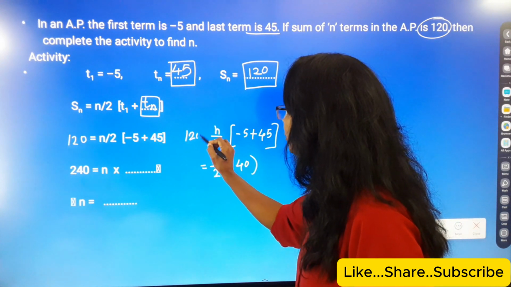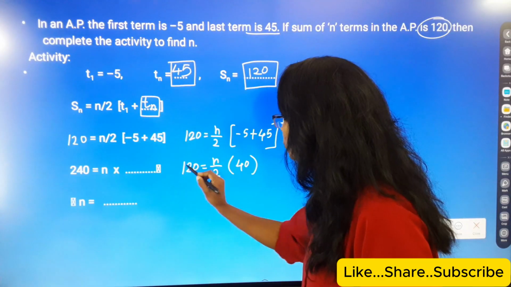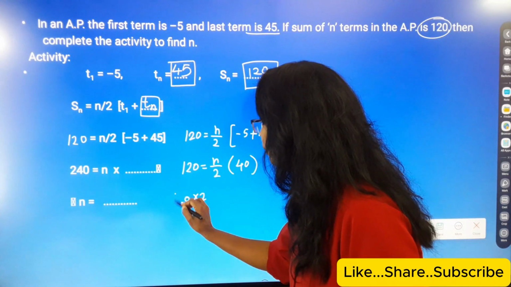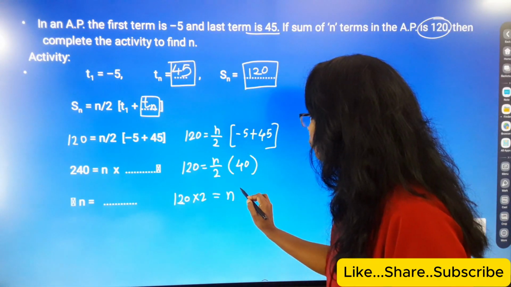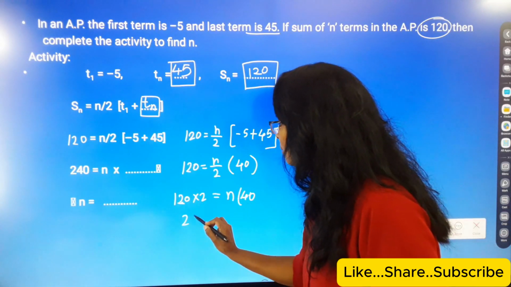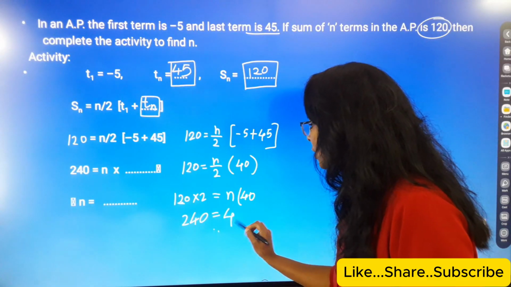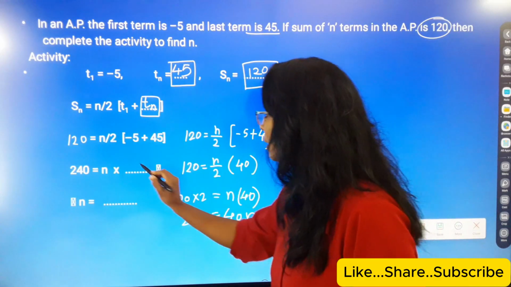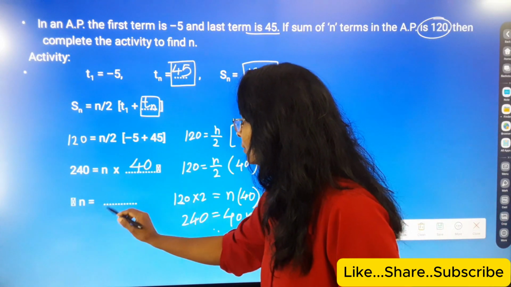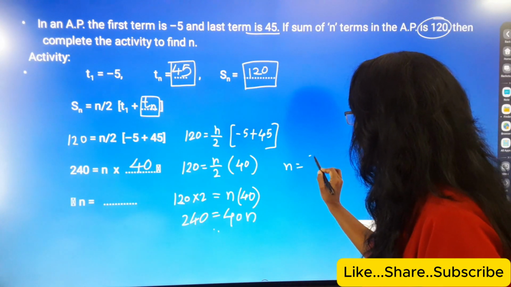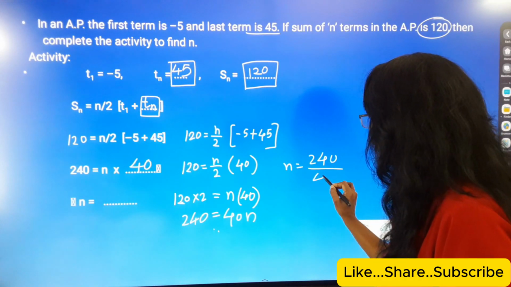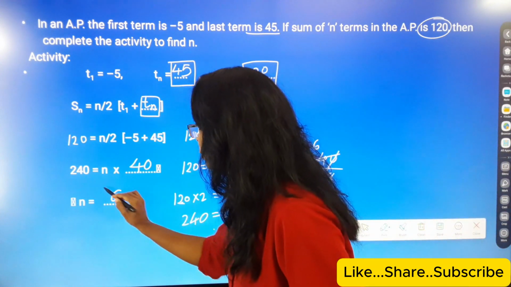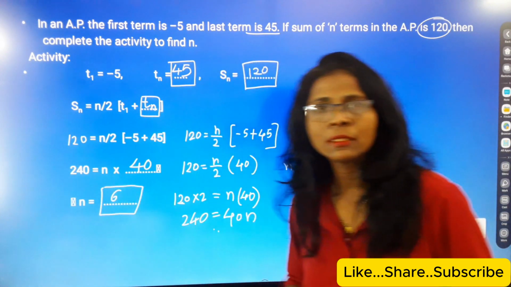So now cross multiply: 120 multiplied by 2 is equal to n multiplied by 40. So it comes 240, students. So 240 is equal to n multiplied by 40. Now n is equal to 240 divided by 40. So the 0 gets cancelled, 4 ones are 4, 4 sixes are 24. So n is equal to 6, students. n is equal to 6. Okay, students.